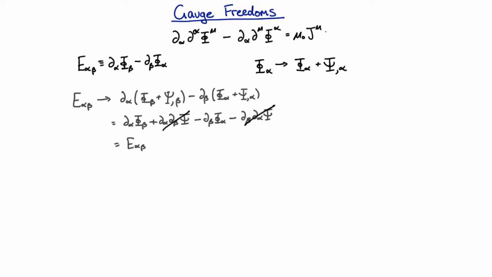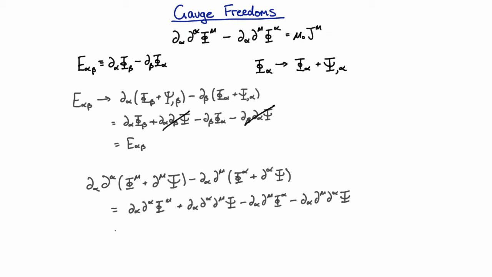All right, what about Maxwell's equation? Let's just calculate what this is. And again, derivatives distribute, and once again, you'll see that these terms are equal and opposite because I can change order, and then we're left with this term here, which is precisely the terms we had in the original Maxwell's equation, and so Maxwell's equation is unchanged. And so the new derivatives of the new four-potentials are still equal to mu naught J mu.